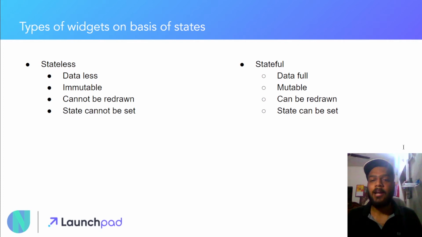And on the other hand, the stateful widgets are the widgets which will be needing data, and we will be changing that data, updating that data, performing different operations on the data throughout the app. So those widgets will be falling under the stateful widgets. These are the two kinds of widgets which we'll be using while making our app, or while implementing different things in our app. Now talking about another thing, stateless widgets are immutable, which means that those cannot be changed while we are working with our app.